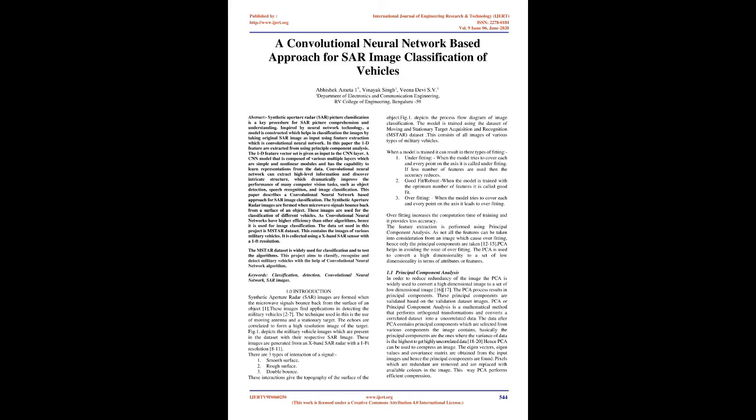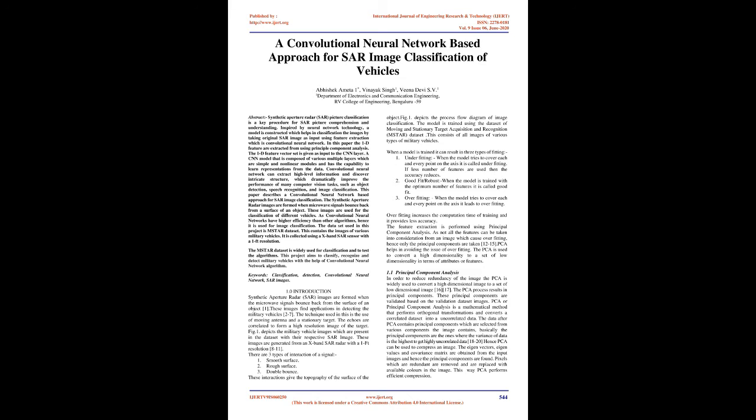There are 3 types of interaction of a signal: 1. Smooth surface. 2. Rough surface. 3. Double bounce object. Fig. 1 depicts the process flow diagram of image classification. The model is trained using the dataset of moving and stationary target acquisition and recognition, the MSTAR dataset. This consists of images of various types of military vehicles.